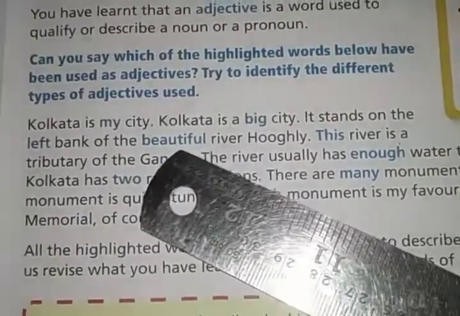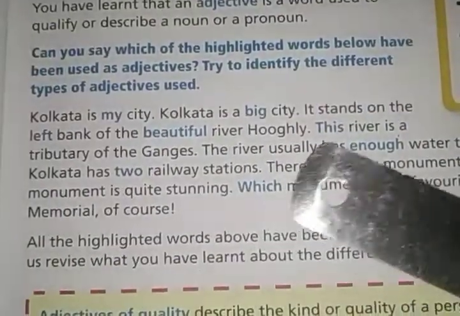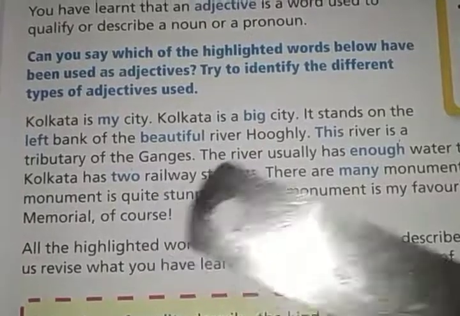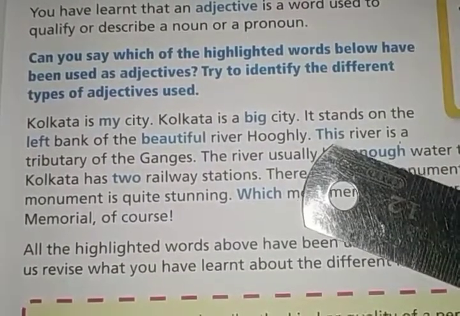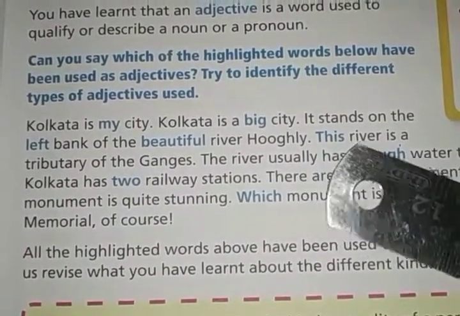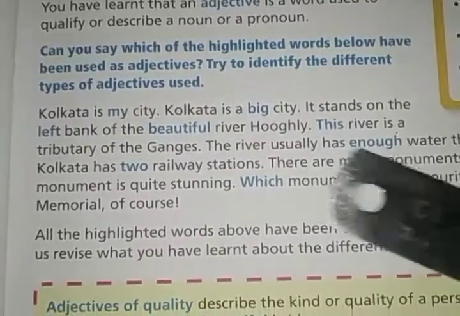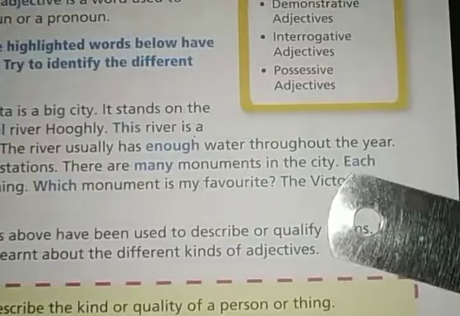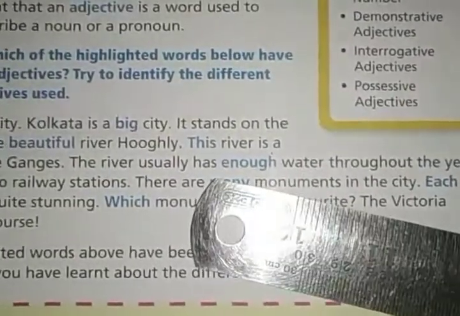Beautiful river. How is the river? The river is beautiful. This river is a tributary of the Ganges. This river. Which river? This river. The river usually has enough water throughout the year. How much water? Enough water.